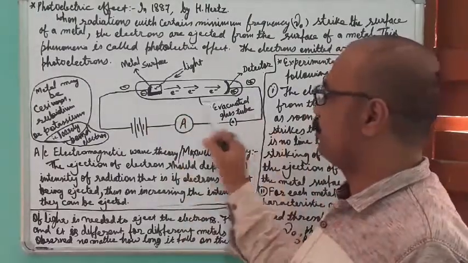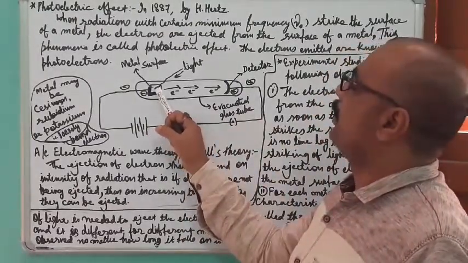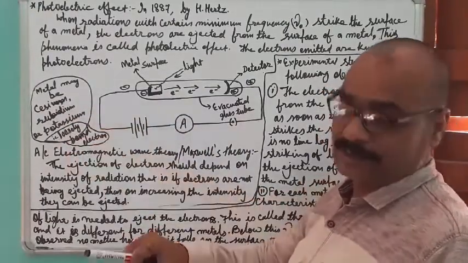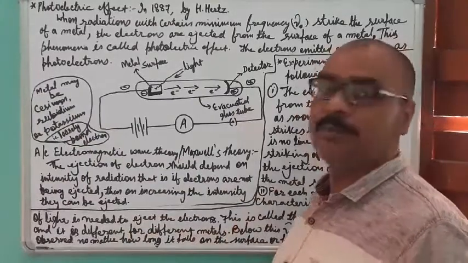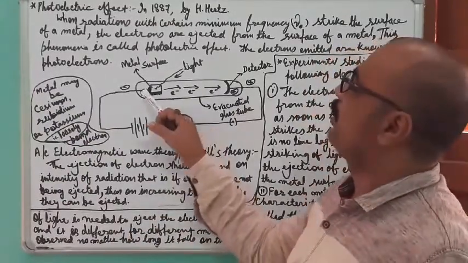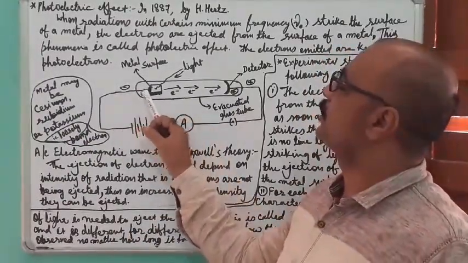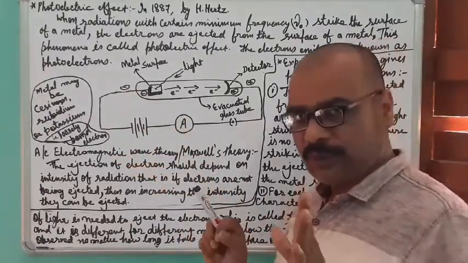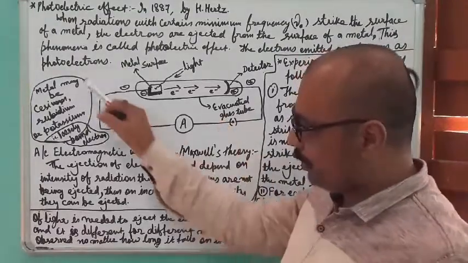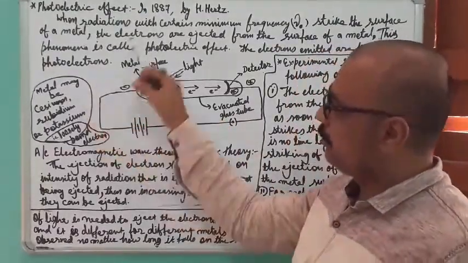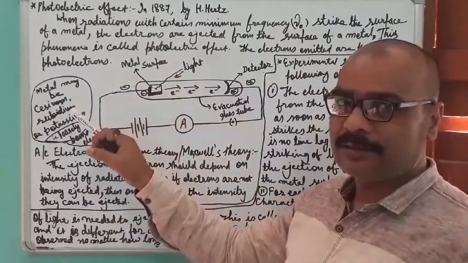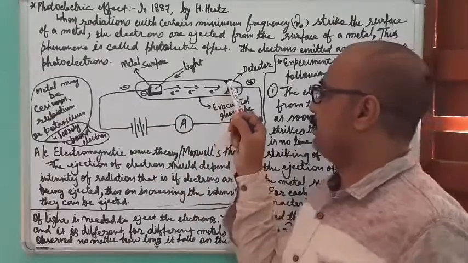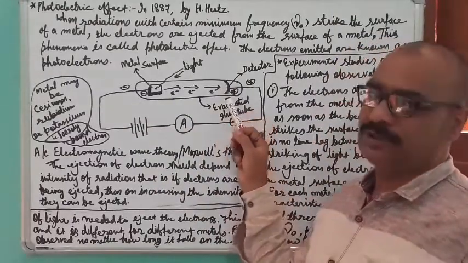One electrode is made of metals like cesium, rubidium, potassium, which have loosely bound electrons, and it is made negatively charged, connected to the negative terminal of the battery. The metal which is going to give the photoelectric effect has to be made the negative electrode, and the receiver should be made positive.